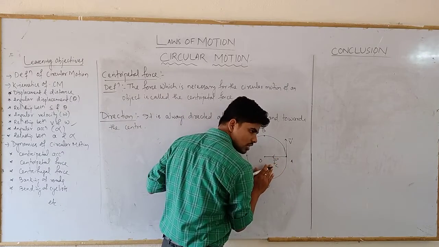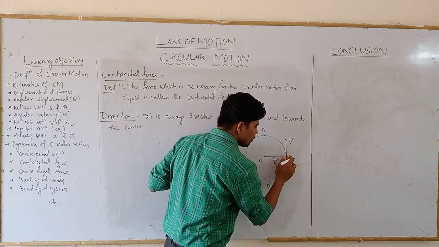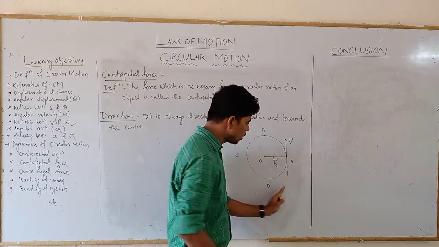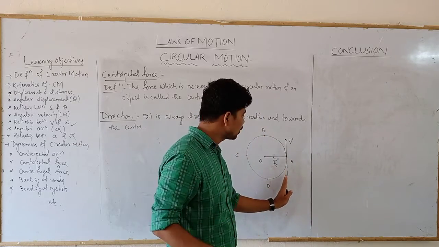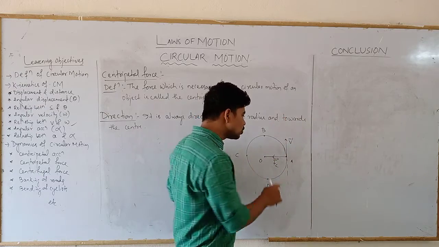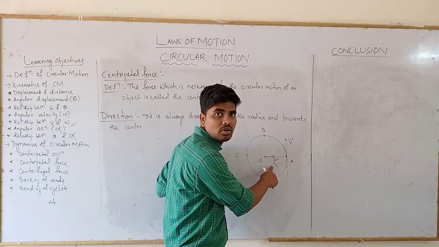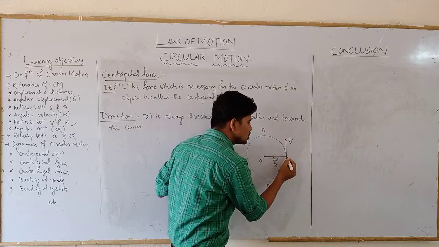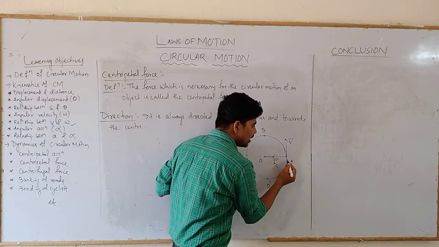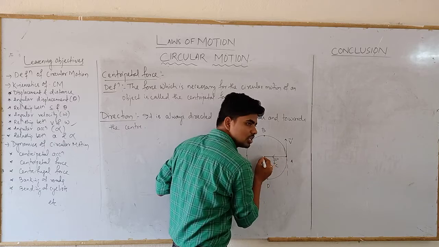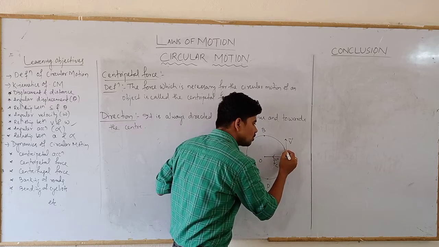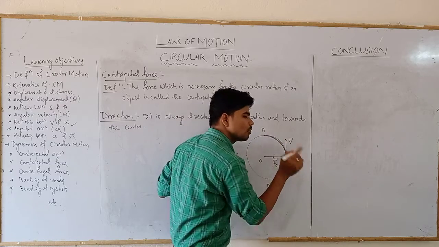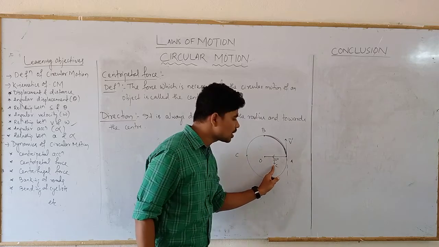Initially, if there were no force such as centripetal force, then the object would move in this direction, as the momentum is initially along this direction. The linear momentum, the inertia, will make the body move along the linear direction. But due to the application of this centripetal force, the object is forced to change its direction, because initially the body is moving in a straight line tangent to this point, and the force is acting perpendicular to it. So the direction of the object will change and it will follow a curved path due to this centripetal force.